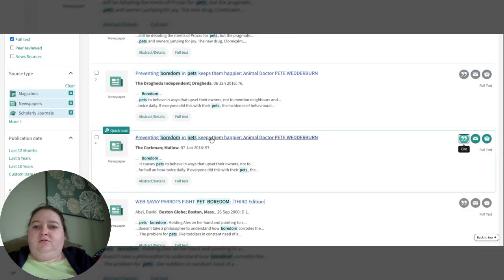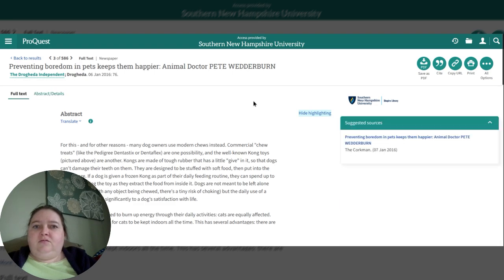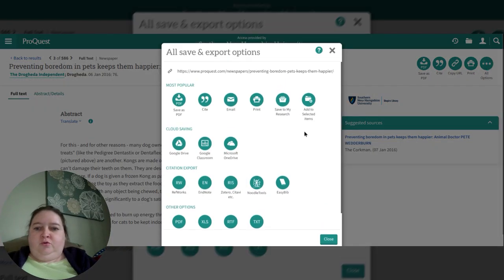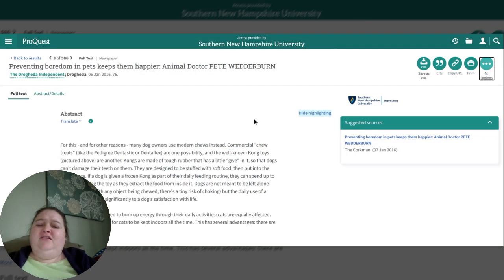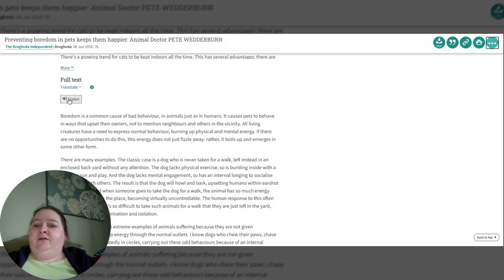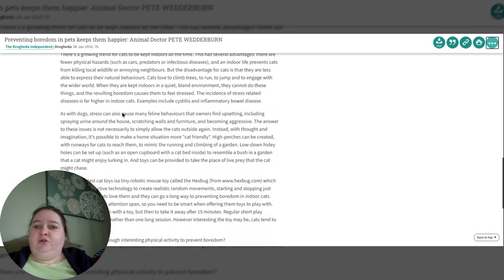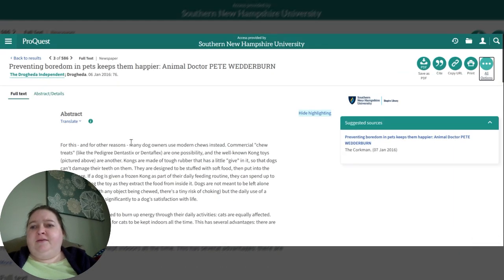Okay, save as a PDF, cite, copy, print, all options. Look at all the options that we have. Google Drive, Microsoft OneDrive, all the other stuff. PDF, just phenomenal, right? This is just awesome. Makes my library heart so happy. They even have, if you want to listen to it, the computer read it to you. There it is. And suggested sources. I only have one suggested source. That's fine.